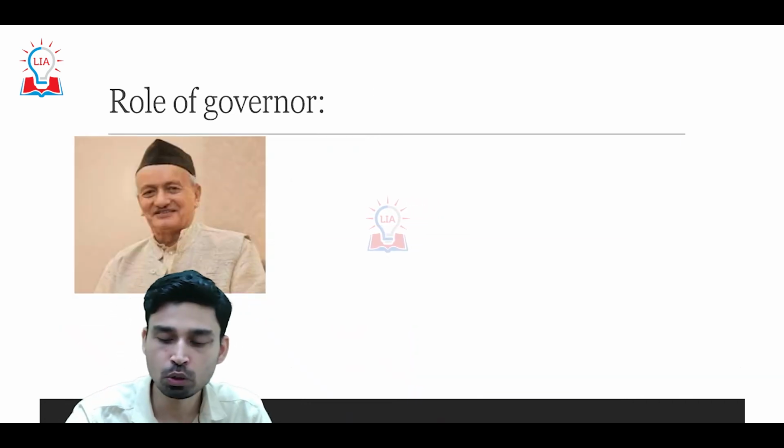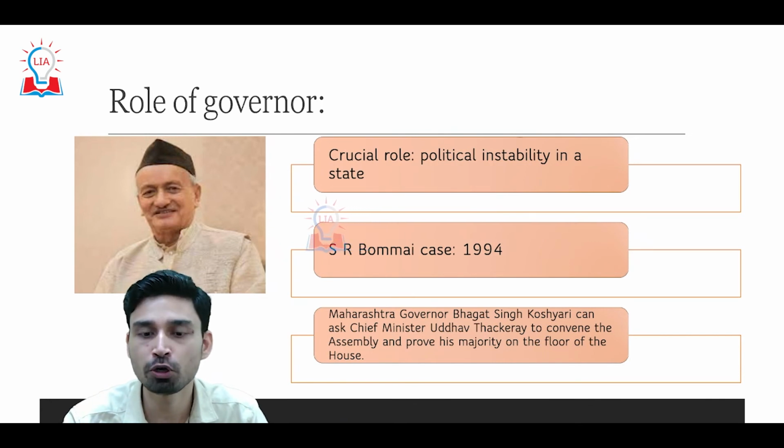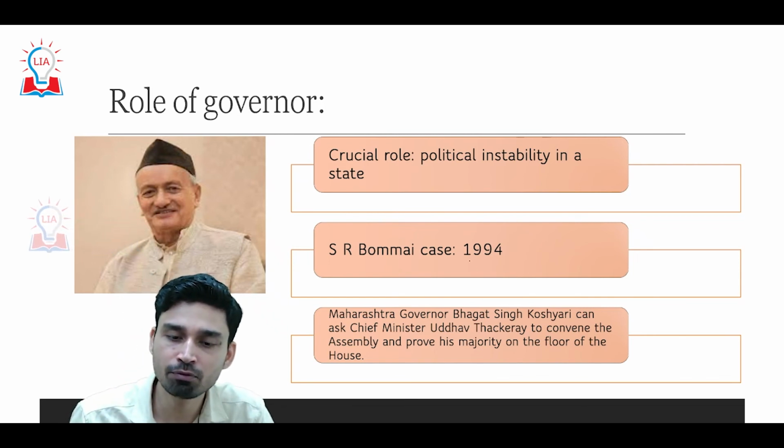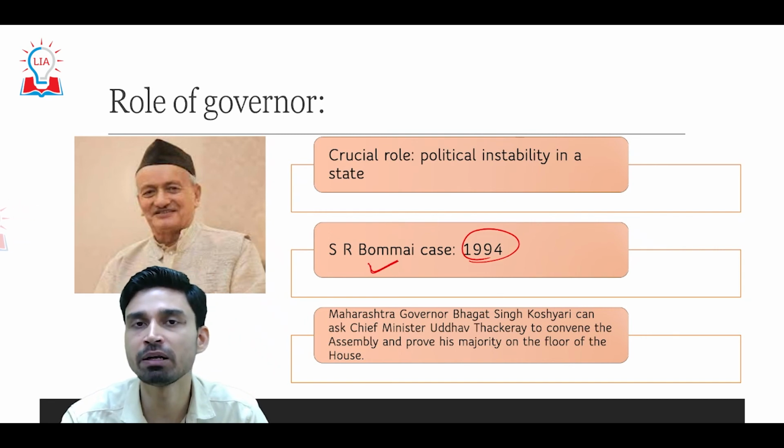So what is the role of the governor in this particular case? As it is a situation which can lead to political instability in the state, earlier governors, and even now the governor, used to play a very crucial role. However, before 1994, governors used to take a very simple step. They would say that there is a political instability and a political crisis in the state, and they used to impose President's rule. However, after 1994, since the S.R. Bommai case, that power of the governor has to a large extent been curtailed.